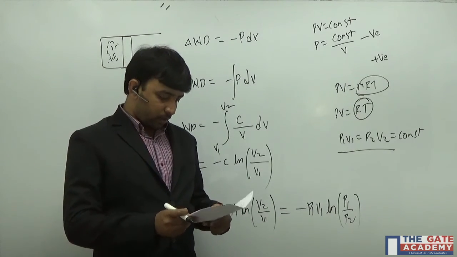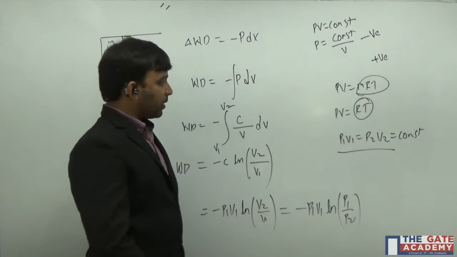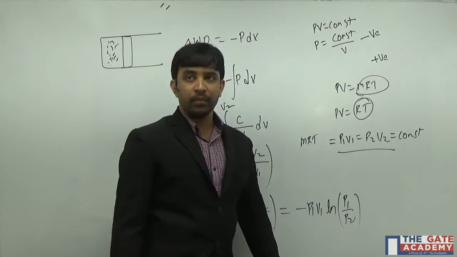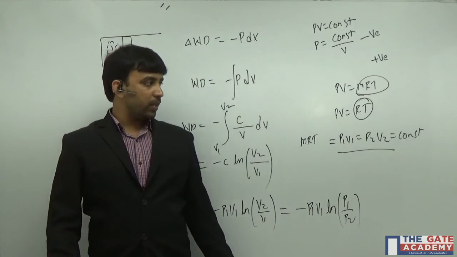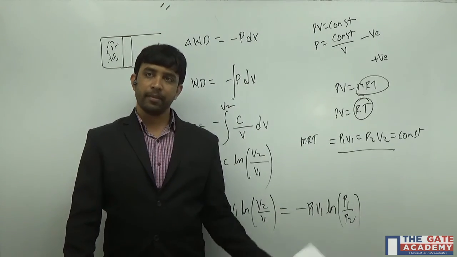So here, if you see, option B is minus P1 V1 log P1 by P2. Or I can replace this PV with mRT. T is constant: state 1 has T1, state 2 has T2, but the temperature is constant, so T1 and T2 are both the same. It's mRT.